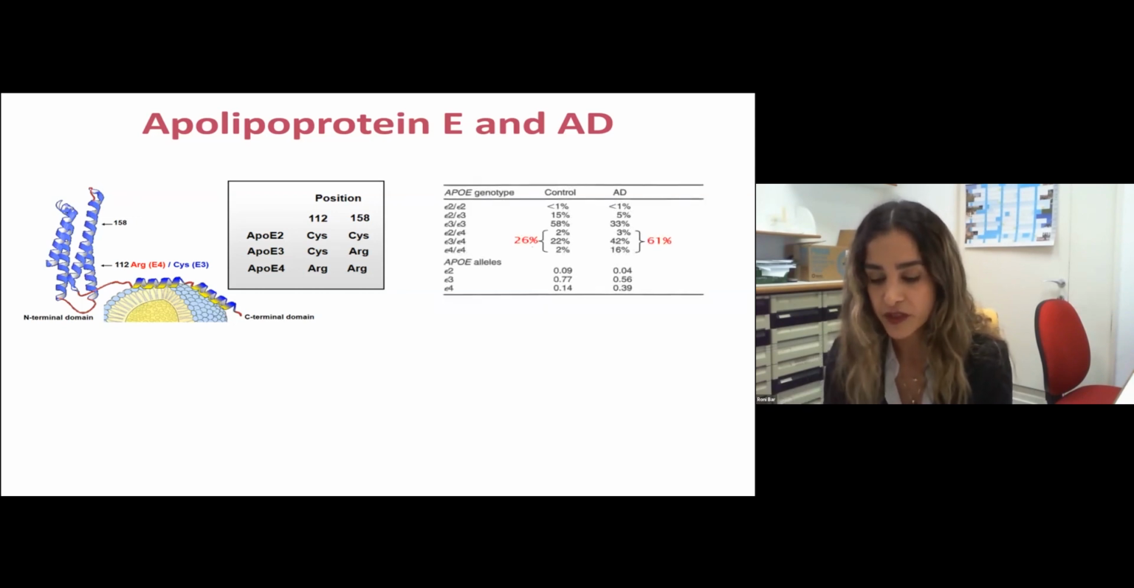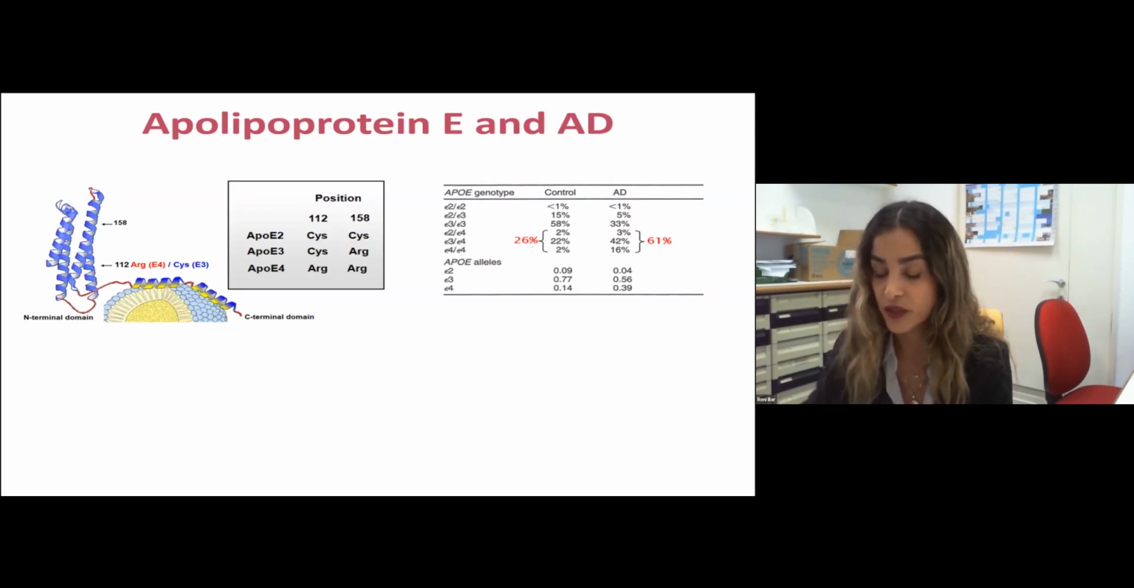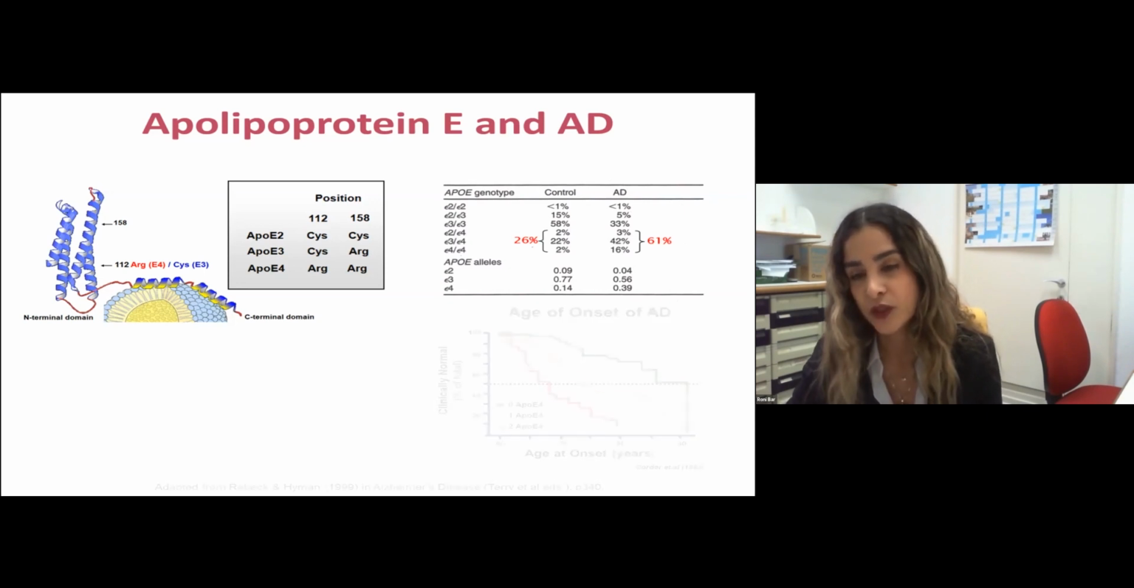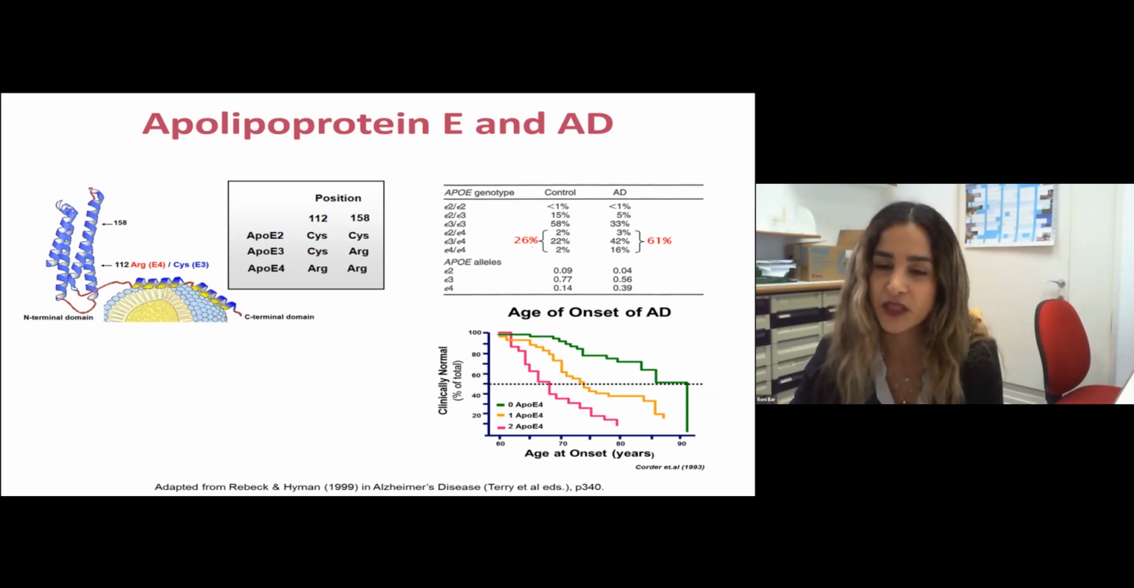Population studies revealed that among the afflicted Alzheimer's patients, more than 60% carry at least one copy of ApoE4. We can also see that ApoE4 lowers the age of onset of the disease by 7 to 9 years. The green line represents people with no ApoE4 allele, the yellow line represents people with one copy of ApoE4, and the pink line represents people with 2 copies of ApoE4.